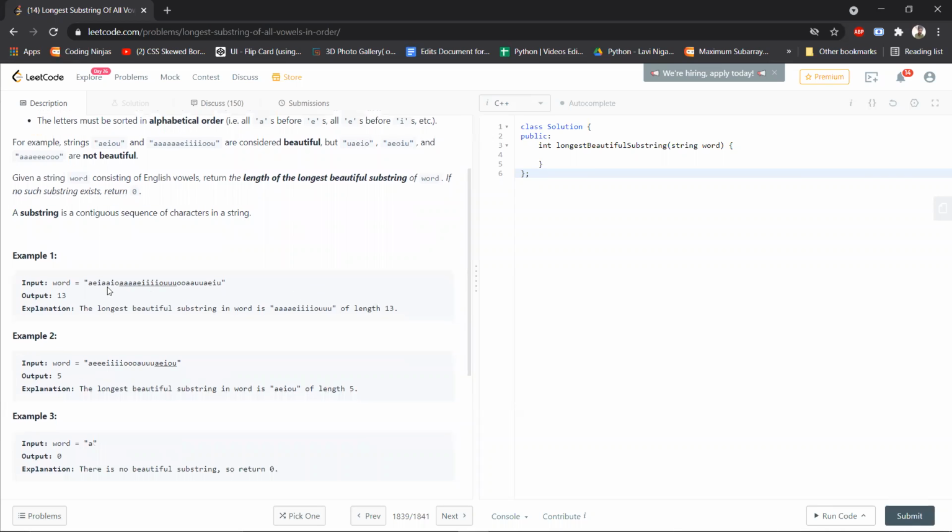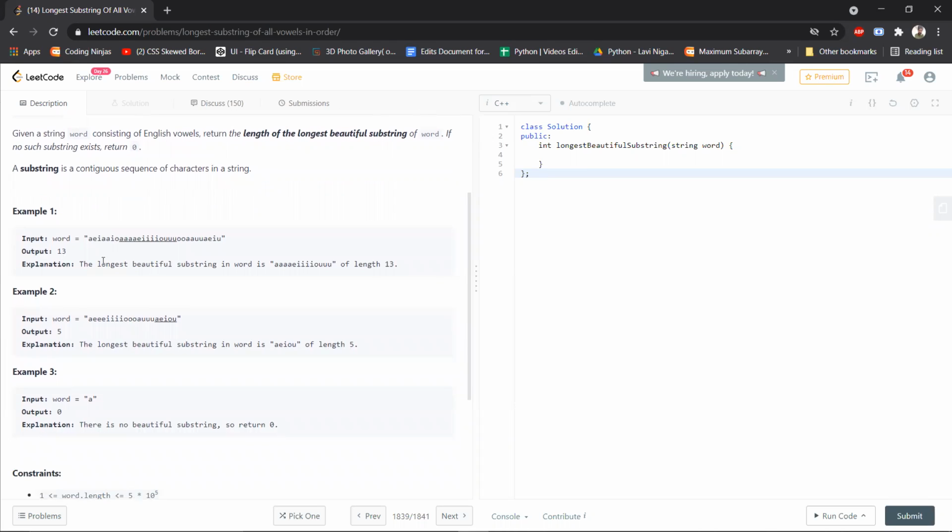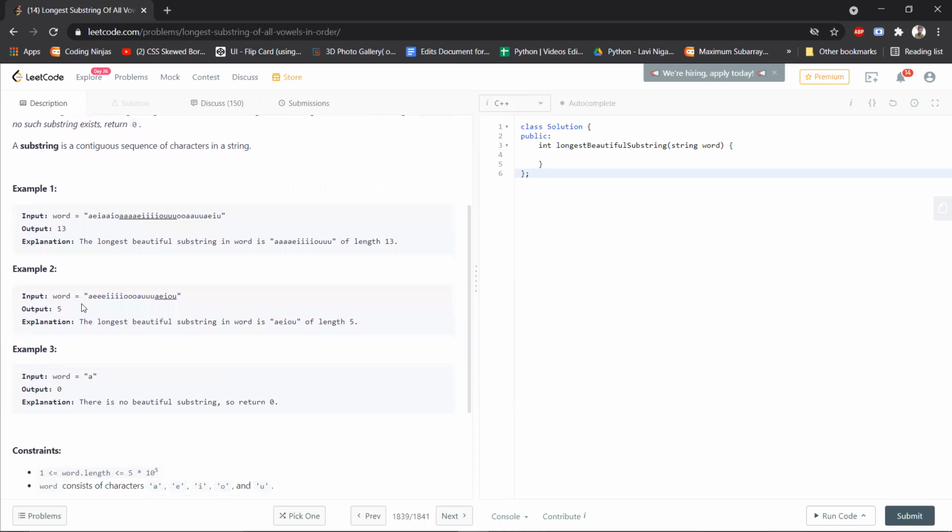Now we'll be given a very long word, and in this word we have to find the length of the longest beautiful substring. Let's see example 2 here. At first glance, we see that up to here we are maintaining the order property, but U is not in this substring, so this cannot be a beautiful substring.